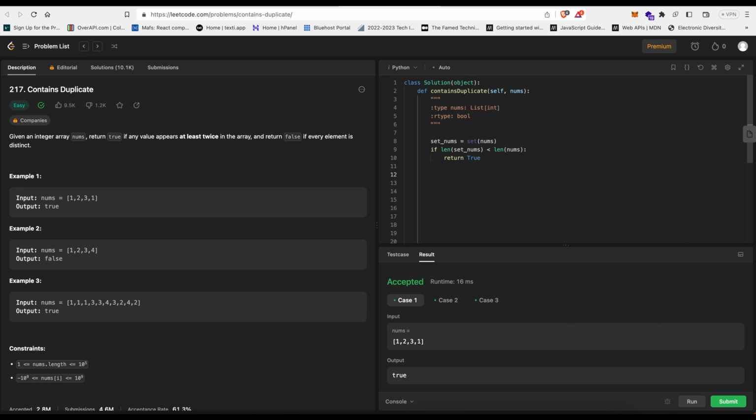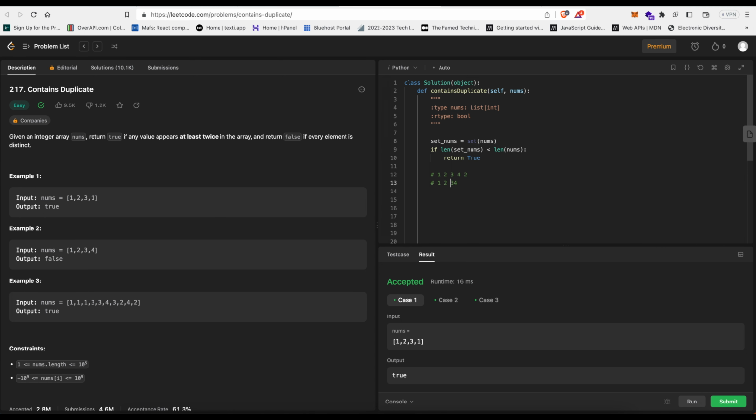Let me make a comment. If we have 1, 2, 3, 4 and there's no repetition, and you put them in a set, it's going to be the same. But if you have 1, 2, 3, 4, 2 and you put it in the set, we're gonna get 1, 2, 3, 4.